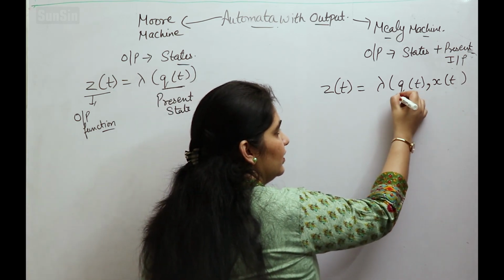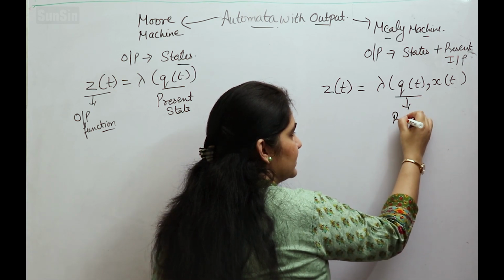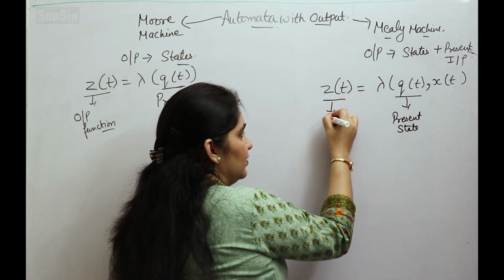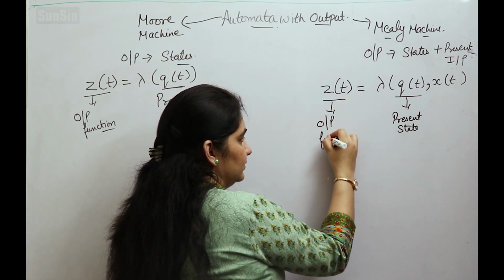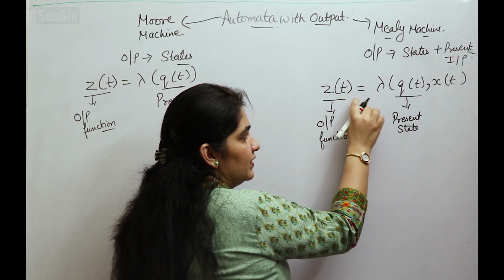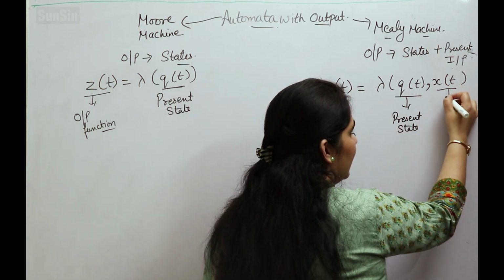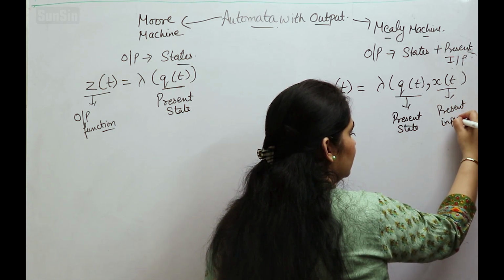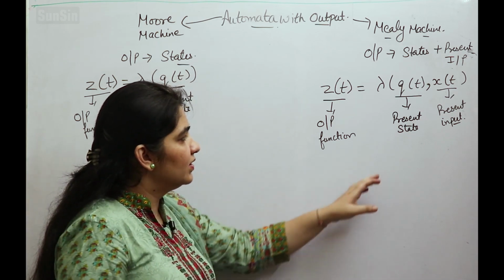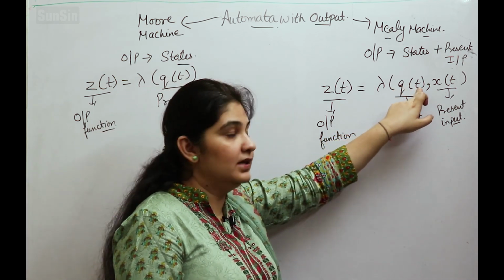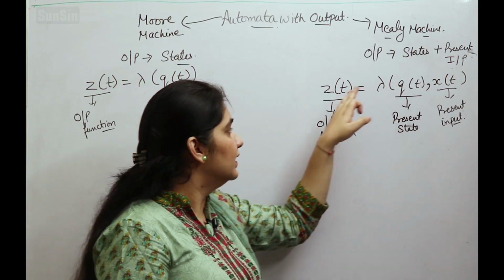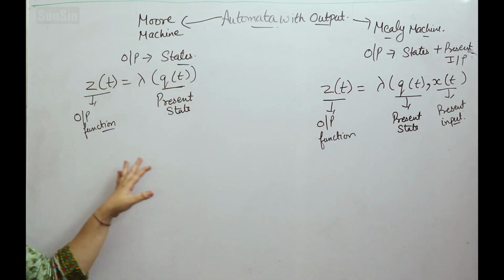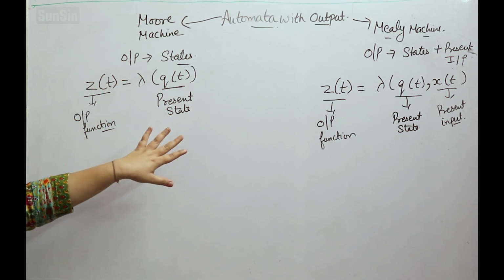So over here again q of t denotes the present state, z of t denotes the output function, it is denoted by the mathematical symbol lambda, and x of t is the present input or the current input. Clear? So it denotes the present state at time t, current input at time t and output function at time t. So this is the formal representation of the Moore machine and the Mealy machine.